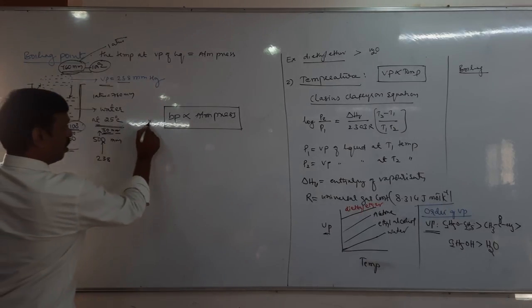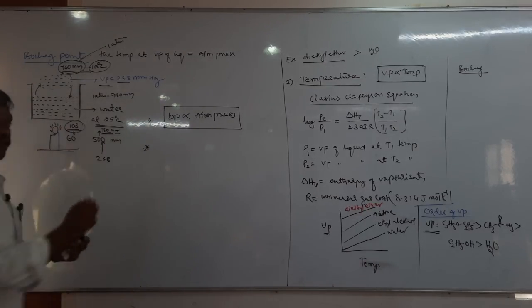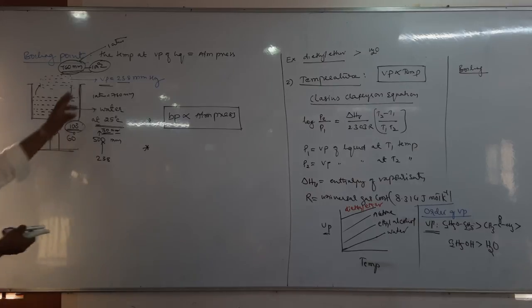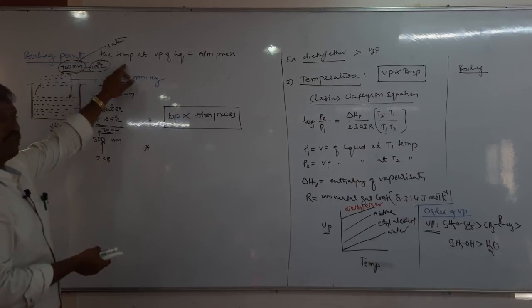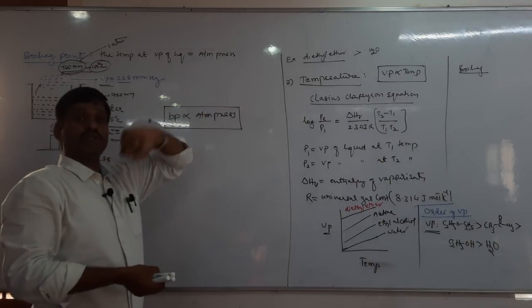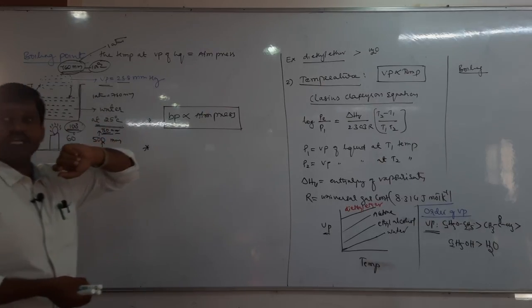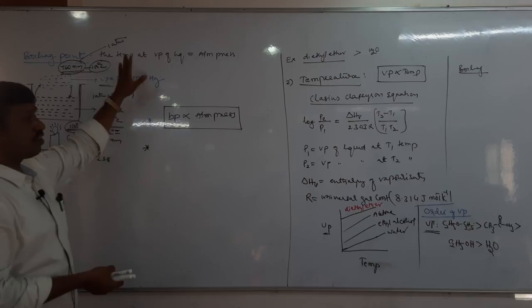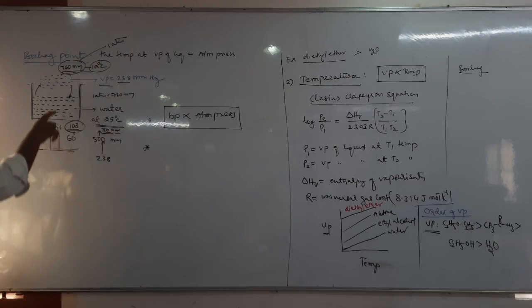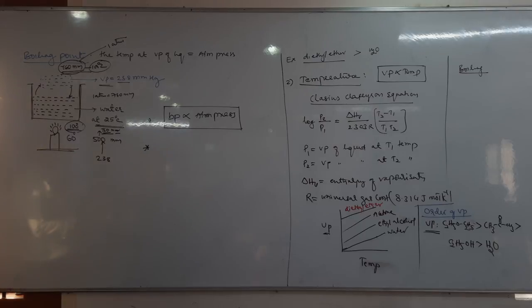Next, now what is the relation between boiling point and vapor pressure? Now see, as I told, the boiling point is the temperature at which the vapor pressure of the liquid equals to what? Atmospheric pressure. Now suppose if the vapor pressure decreases, what happened?